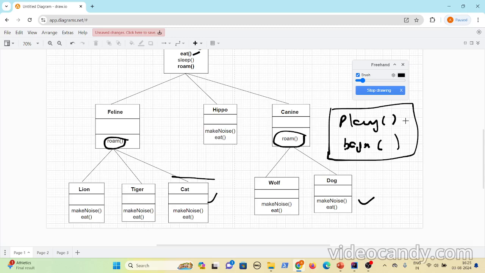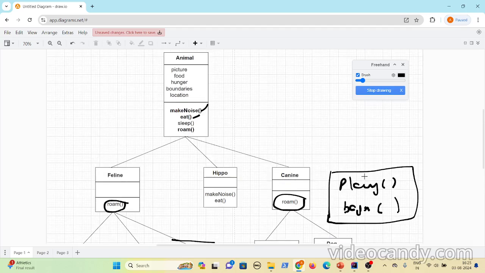Now one approach is to add these behaviors, the play method and the beFriendly method, in the Animal class, and provide a default implementation. But what is the drawback of that approach? Since the play method and beFriendly method are present in the superclass Animal, all subclasses automatically inherit these behaviors.